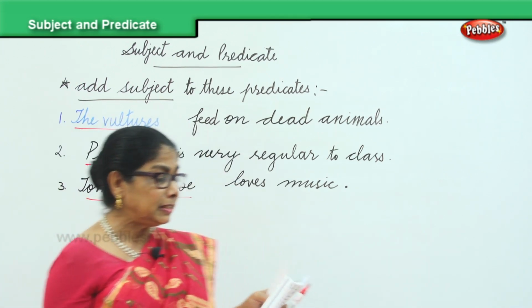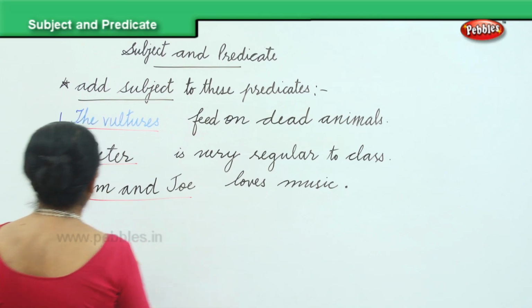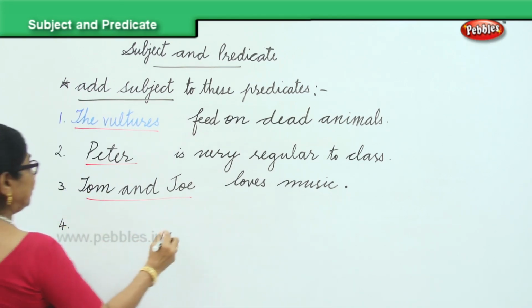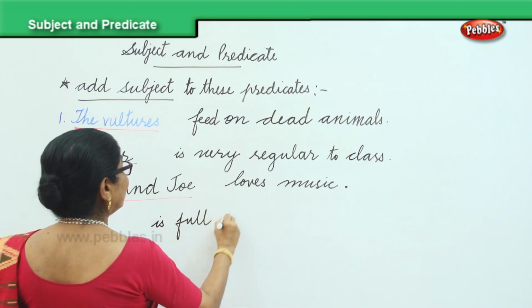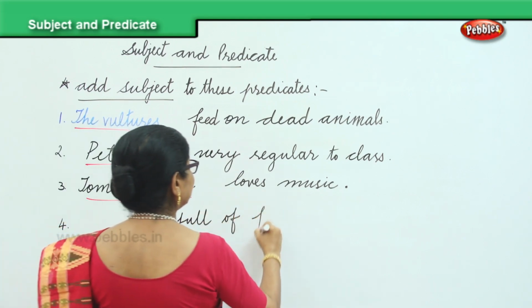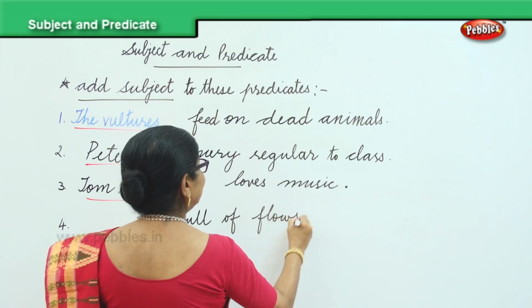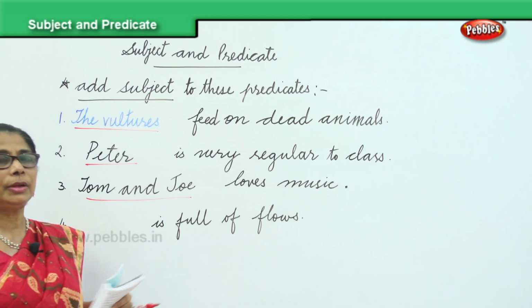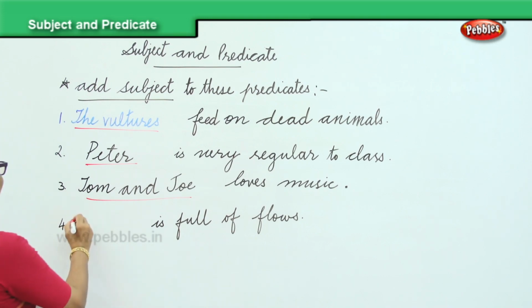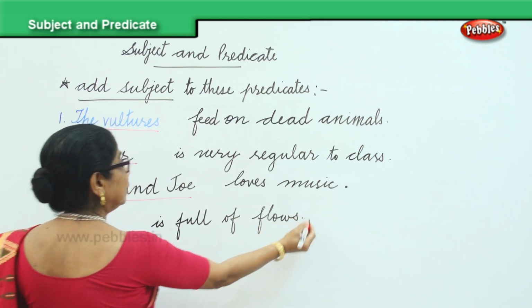Next. Is full of flowers. Fourth one. You supply the subject for me. Is full of flowers is the predicate. Now you supply the subject for me. What will you write? The garden. Very good. The garden. T capital because you are ending here, full stop.